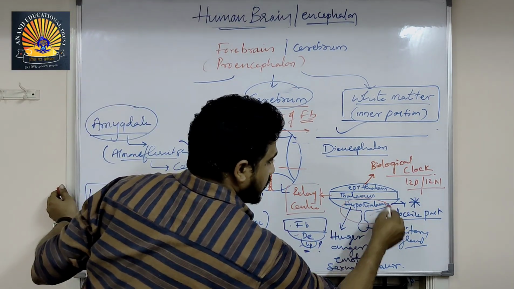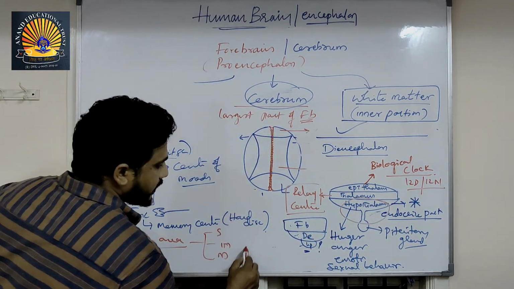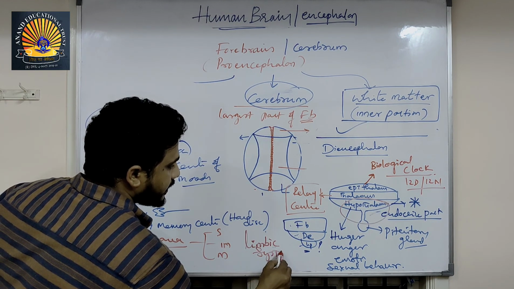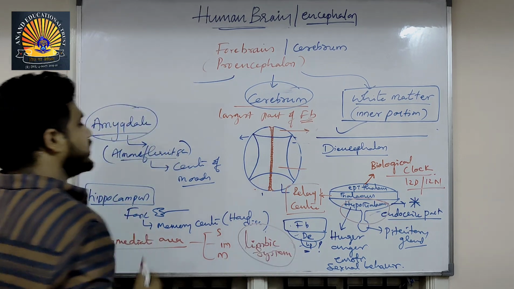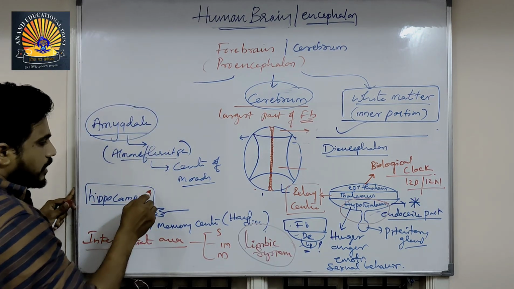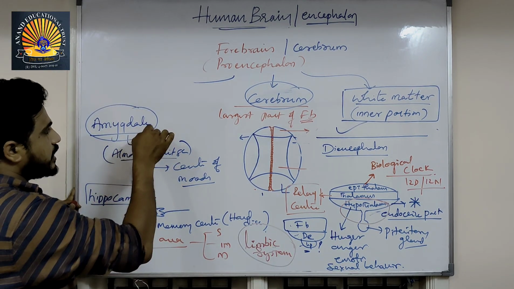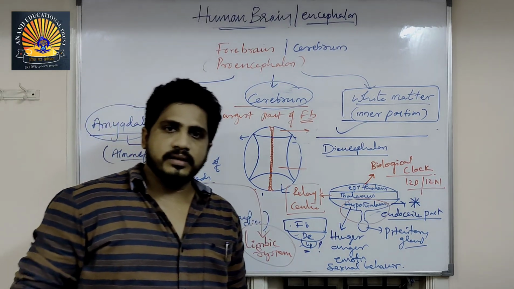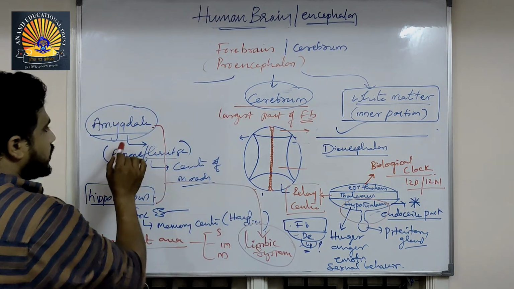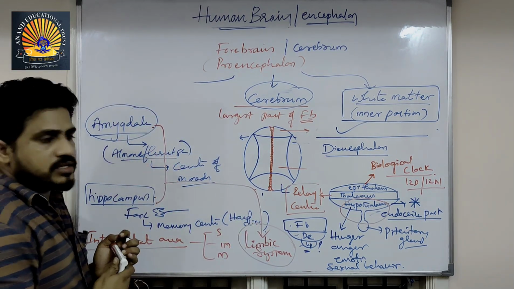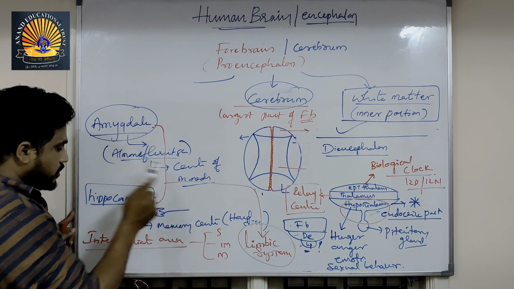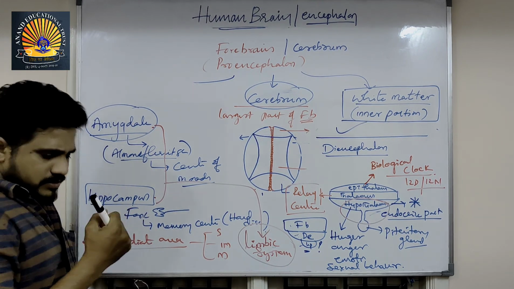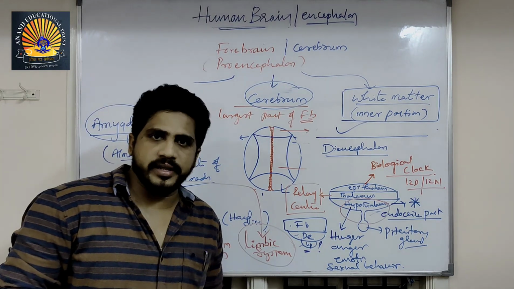Hypothalamus and the limbic system, very important. What is the limbic system? I didn't explain the limbic system, right? Very easy. Hippocampus and amygdala together are called the limbic system. What does it mean? The amygdala has its own function, that is controlling moods. The hippocampus has its own function, that is saving memory.